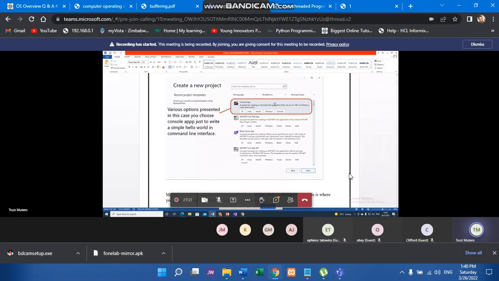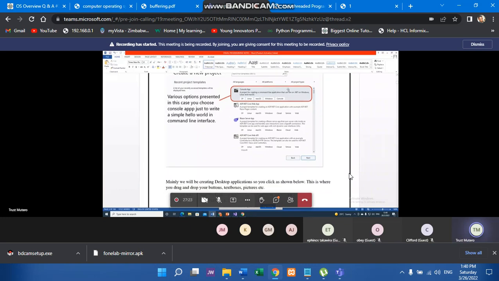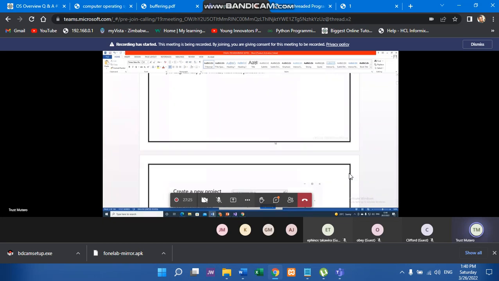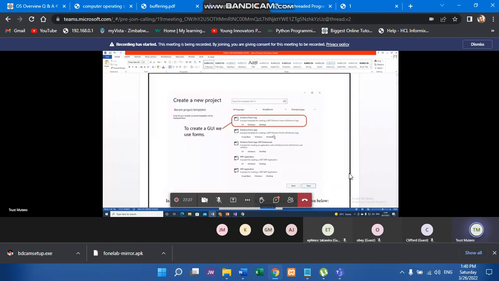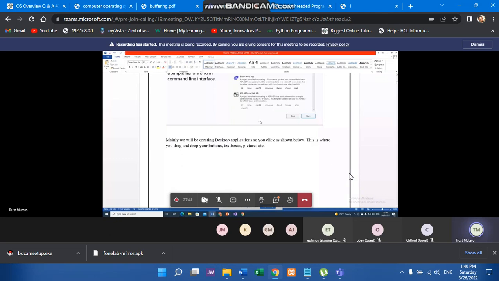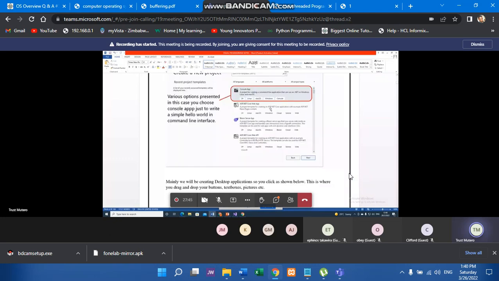But remember, this one is called visual programming, so we can't just end at console app. We also have to deal with creating GUIs or graphical user interfaces. So the second option that we can choose is the Windows Forms app. So either you are creating a Windows Forms app or a console app, or if I say create a website, you are choosing a web app or something like that, okay? I hope that is clear.